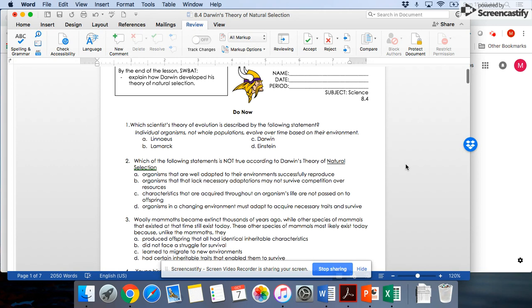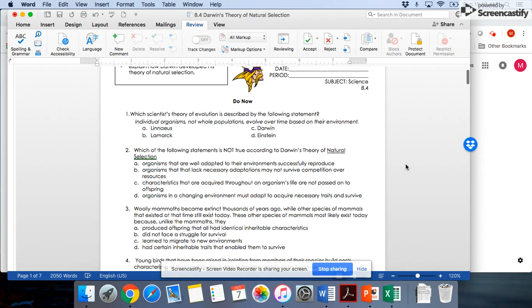So number one says, which scientist's theory of evolution describes the following statement: individual organisms, not whole populations, evolve over time based on their environment. That would be Lamarck's theory.